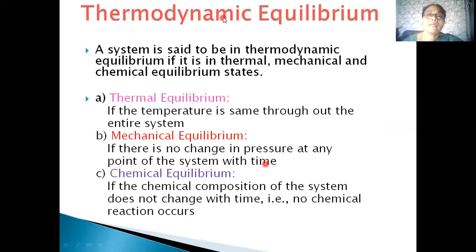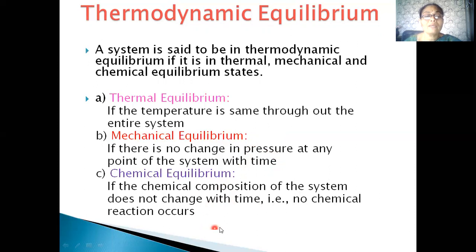So, thermodynamic equilibrium can be defined as follows: a system is said to be in thermodynamic equilibrium if it is in thermal, mechanical, and chemical equilibrium states. The first one is thermal equilibrium. If the temperature is the same throughout the entire system, then we can say it is in thermal equilibrium. Then mechanical equilibrium. If there is no change in pressure at any point of the system with time, then we can say it is in mechanical equilibrium.